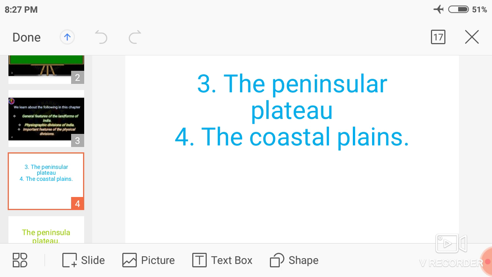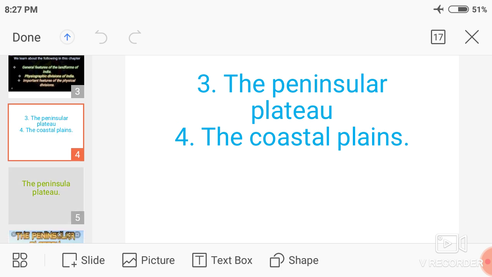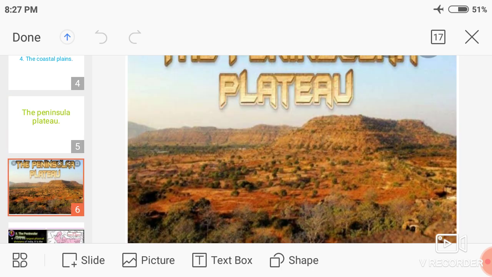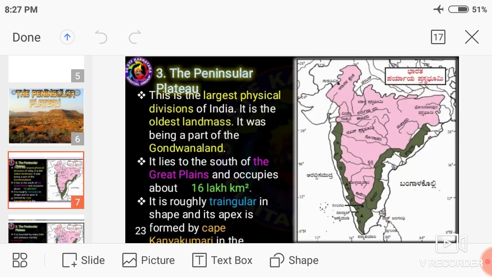The Peninsular Plateau is the third physical division of India.